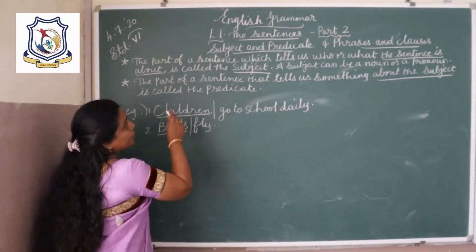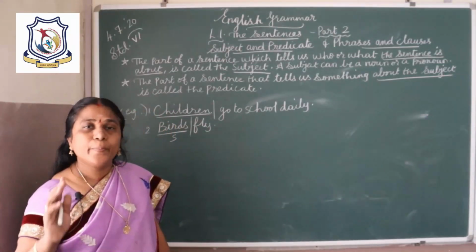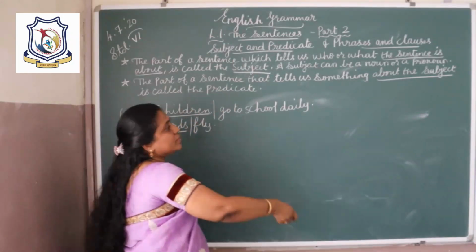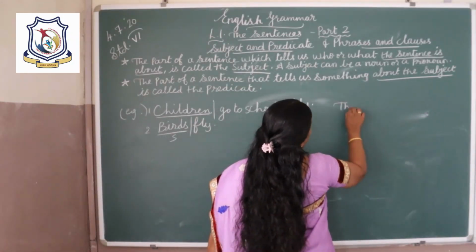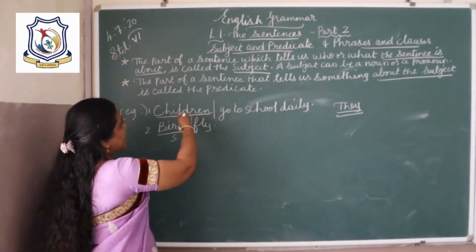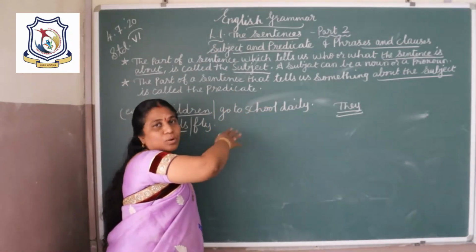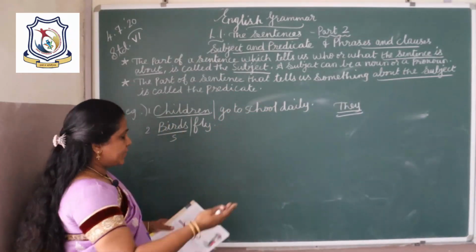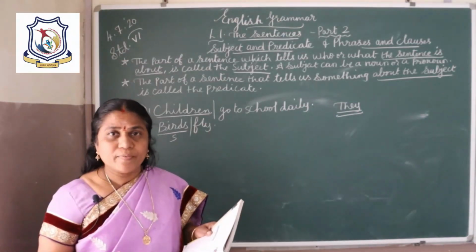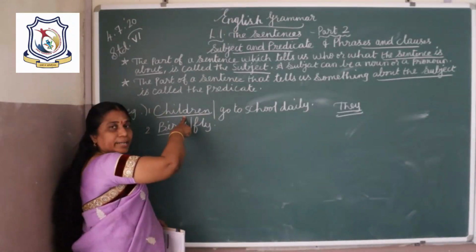Okay. So the subject can be a noun or a pronoun. For example, here children is the noun. So pronoun they. We use a pronoun instead of a noun. Okay. So a subject can be a noun or a pronoun. Then a subject can consist of one word or more than one word. Here the subject is in one word.